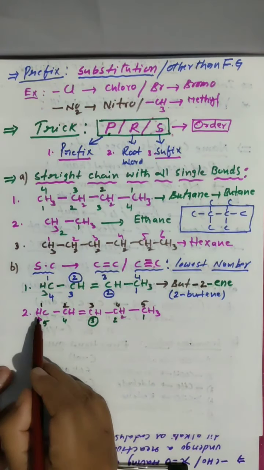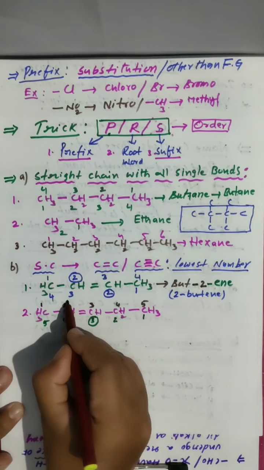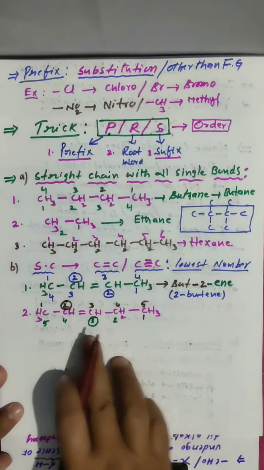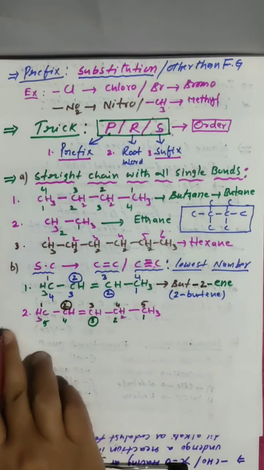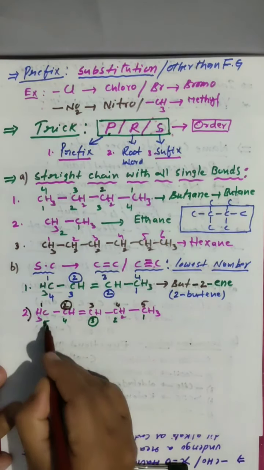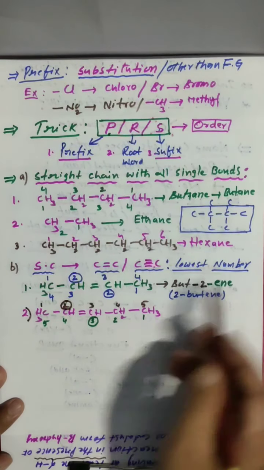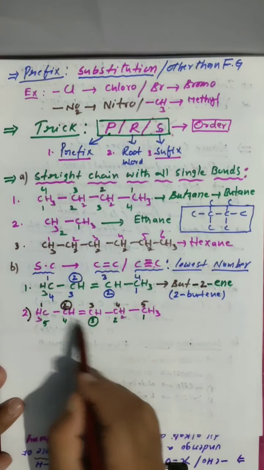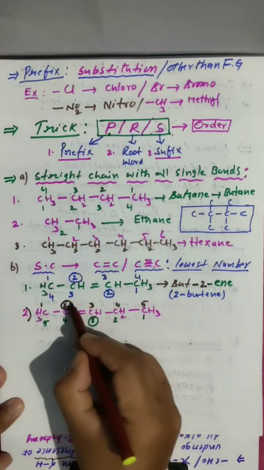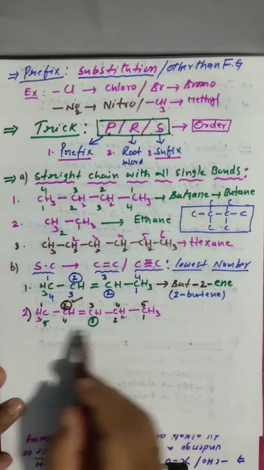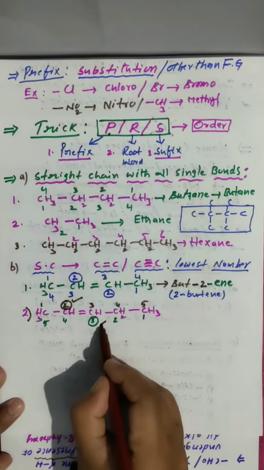So when I am coming left to right, the double bond is getting the carbon second position. From this side, 3 you are getting; from this position, you are getting 2. So what I told, lowest number. Which is the lowest number? 2 or 3? 2. So you have to go left to right only. Right to left, you should not.